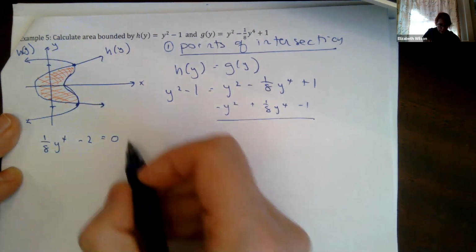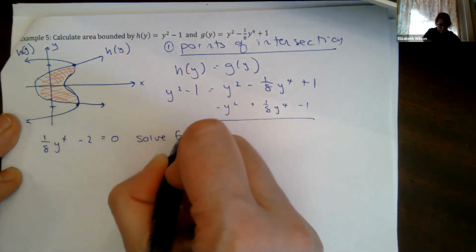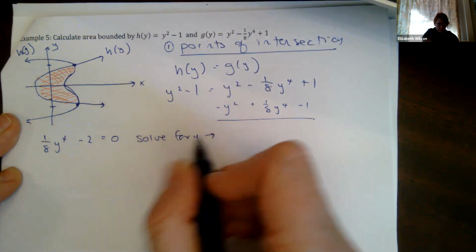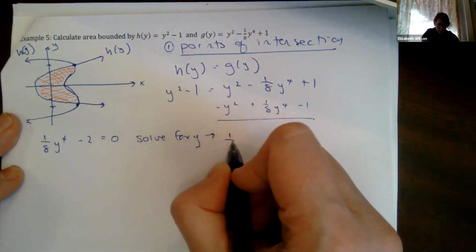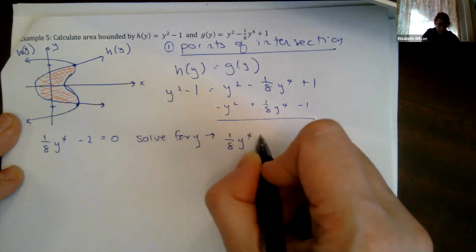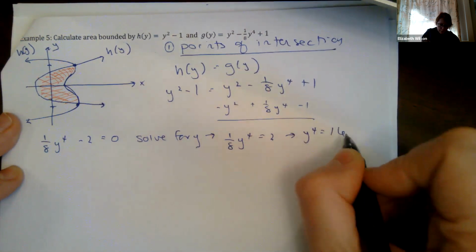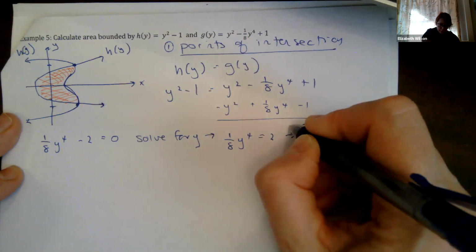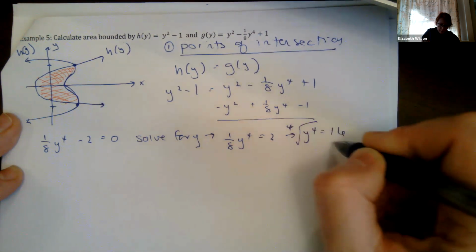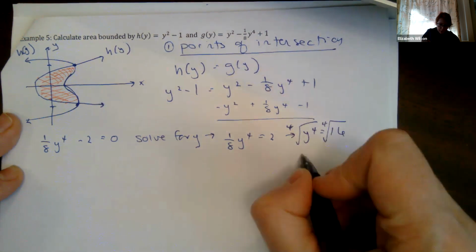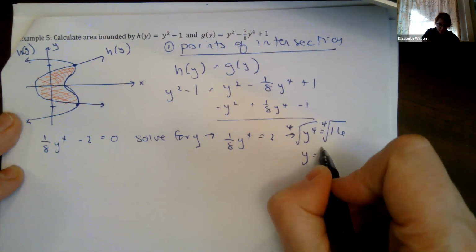I'm going to solve for y. That's going to give me 1/8 y to the 4th equals 2. Multiply: y to the 4th equals 16. Take the 4th root, and y equals plus or minus 2.